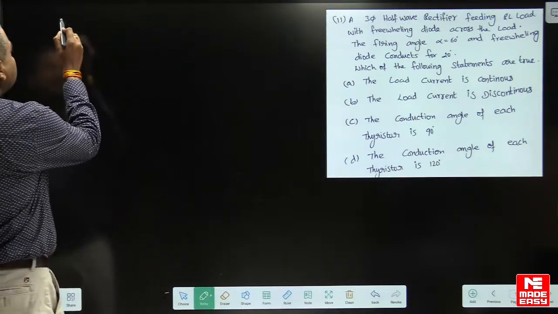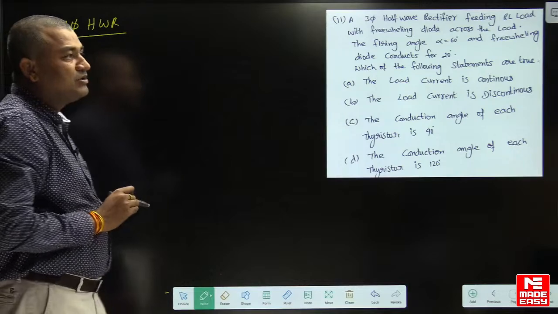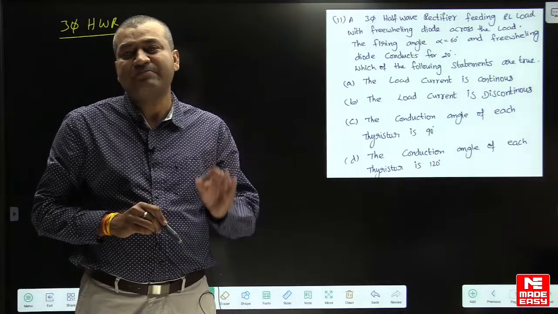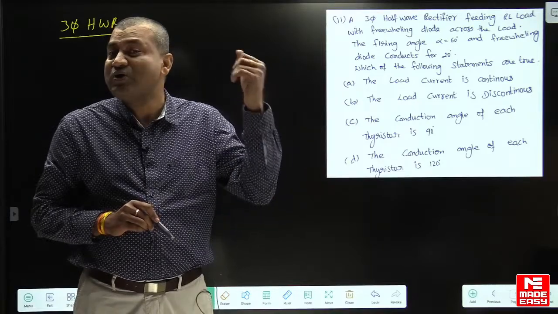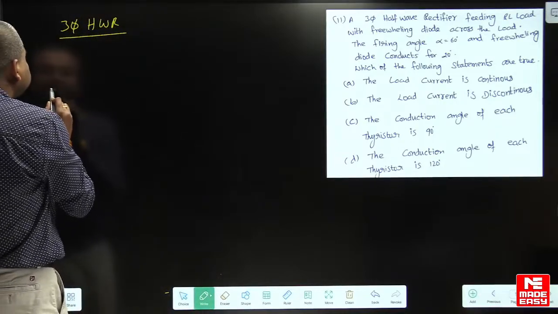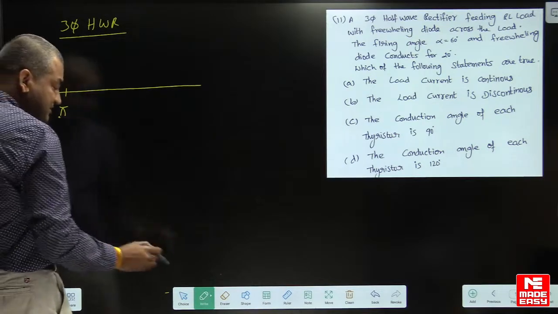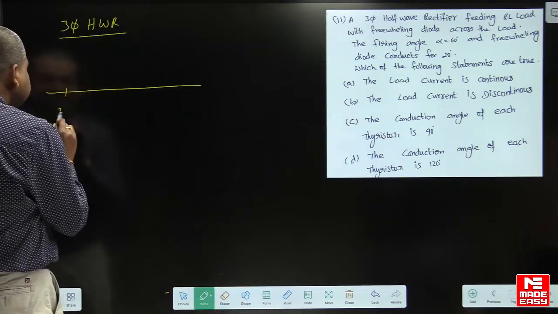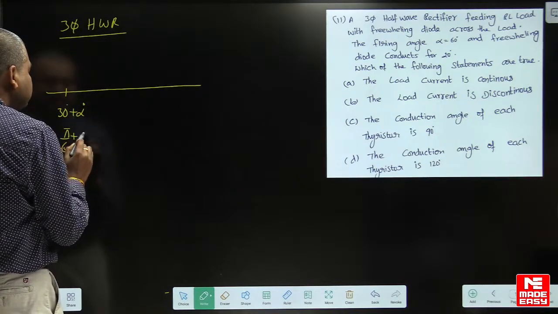Okay, look here. Now, three-phase half-wave rectifier. I already said, if you understand the lower limit, upper limit, the pulse number and time period, you can answer any question, whether it is 3 pulse, 6 pulse or even 12 pulse. Only thing is, understand the limits. So here, the formula for the lower limit is pi by 6 plus alpha. In degrees, this is 30 plus alpha. In radians, pi by 6 plus alpha, that is the lower limit.